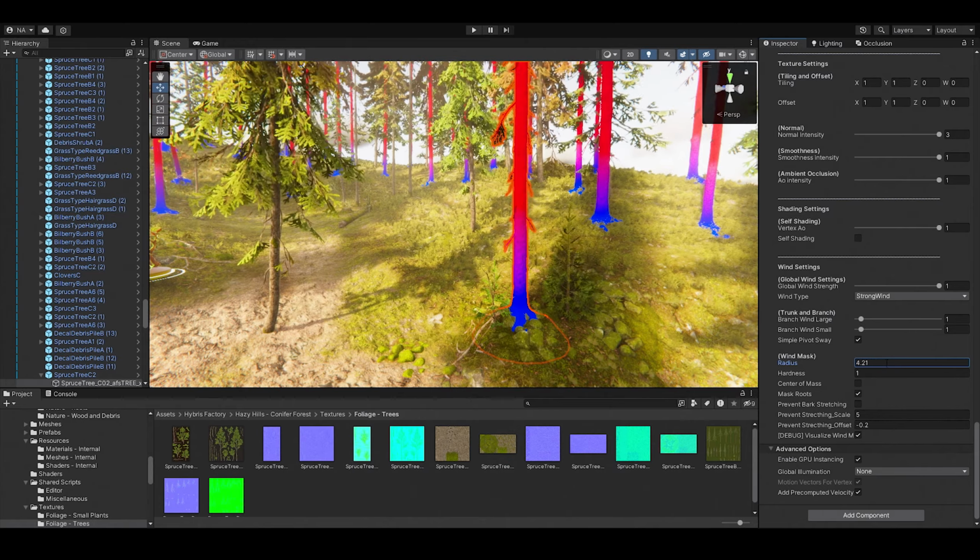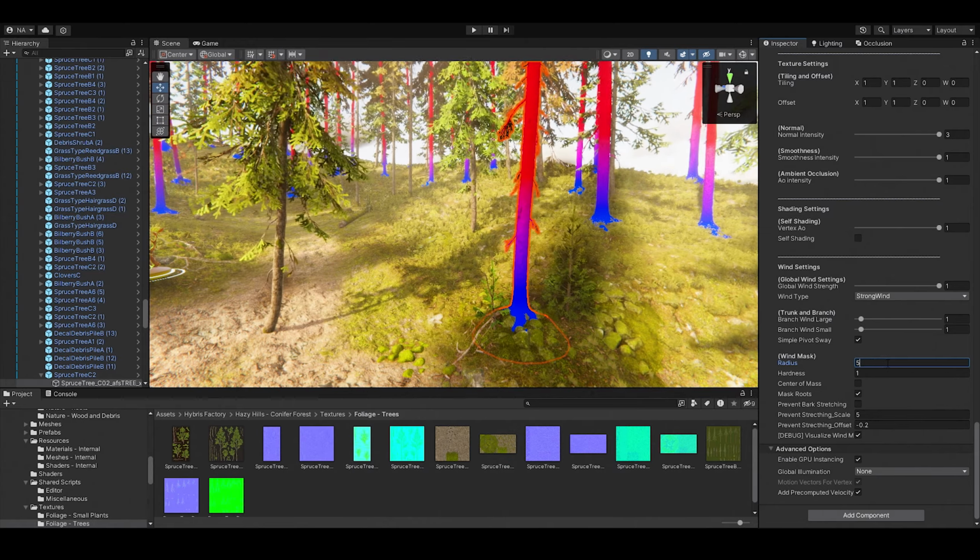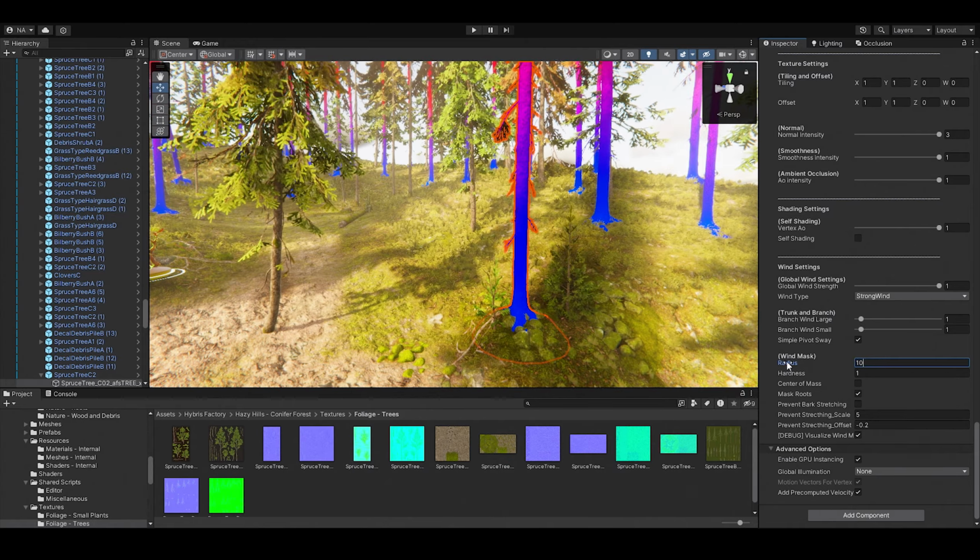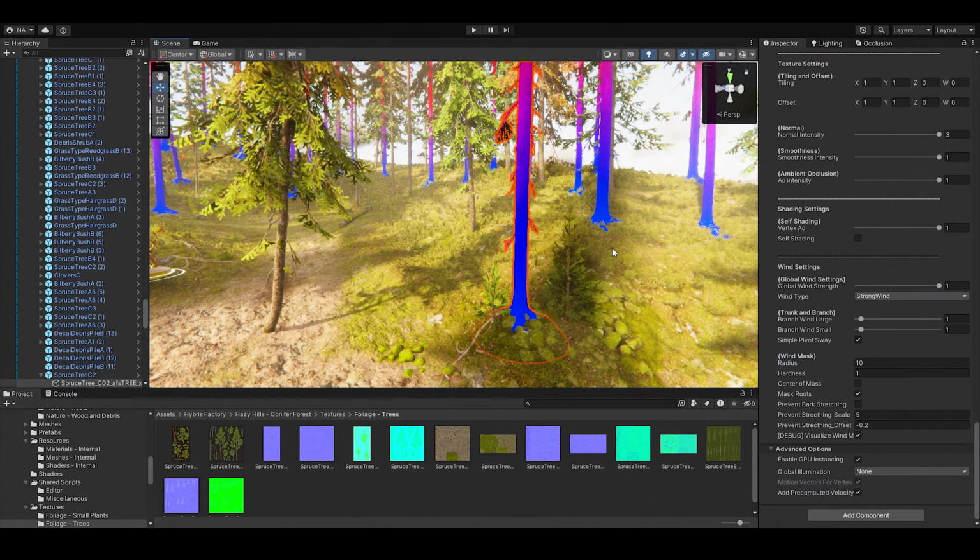When setting up your materials for trees, make sure both bark and leaf materials share the exact same settings, including the wind mask.